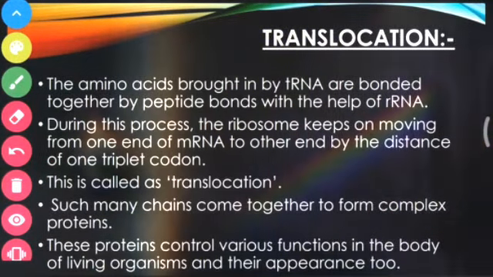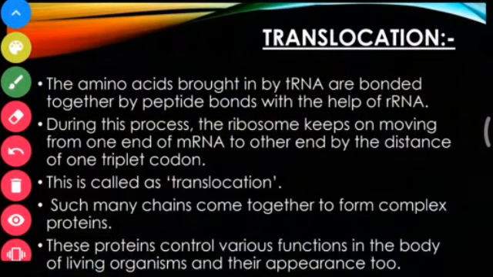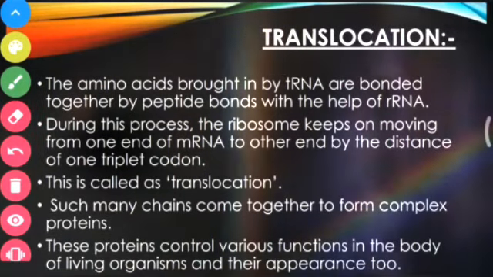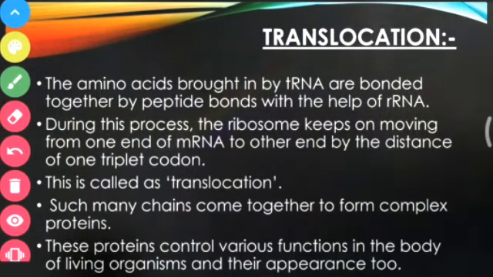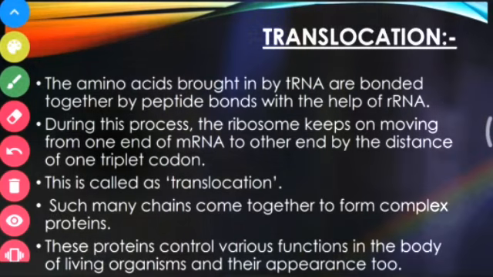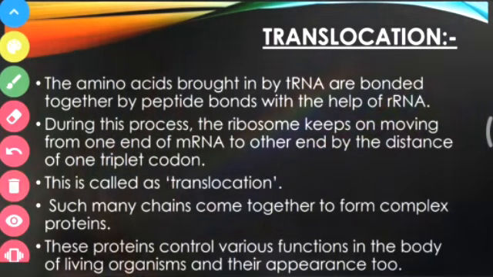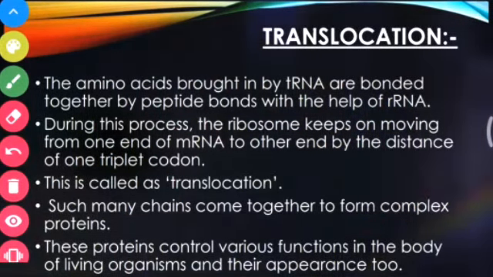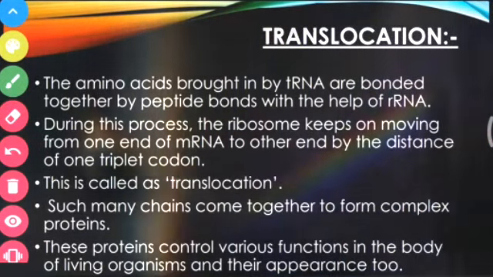So I'll repeat. The process of making an mRNA from a copy of DNA is called transcription. When this information present on mRNA is translated into protein with the help of tRNA and ribosome, that is called translation. And whatever information translation was having, the ribosome was jumping one codon each, and the jumping of the ribosome one codon at a time is known as what?